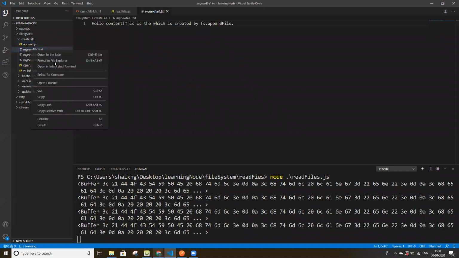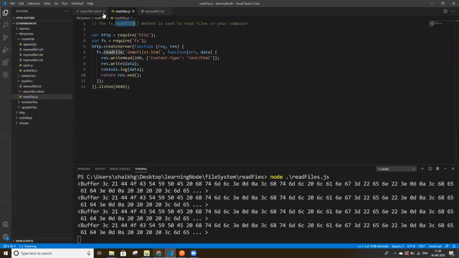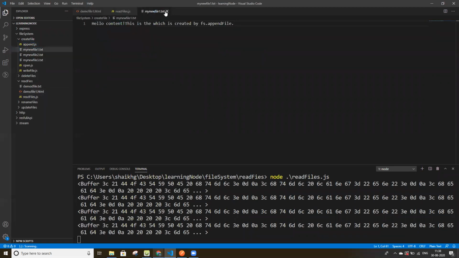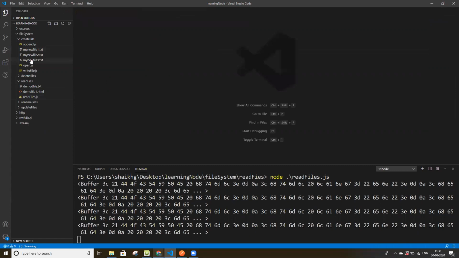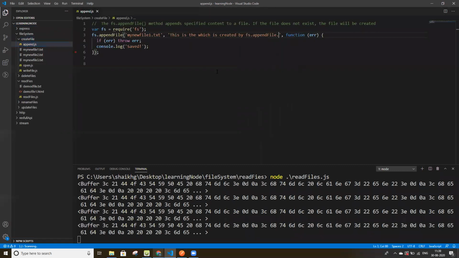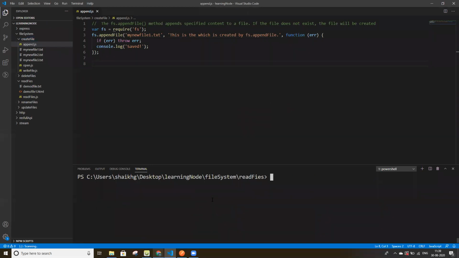Here, if I delete these files or create a new file, I'll go into that folder. Right now I'm in the file system folder, and I'll move on to create file.